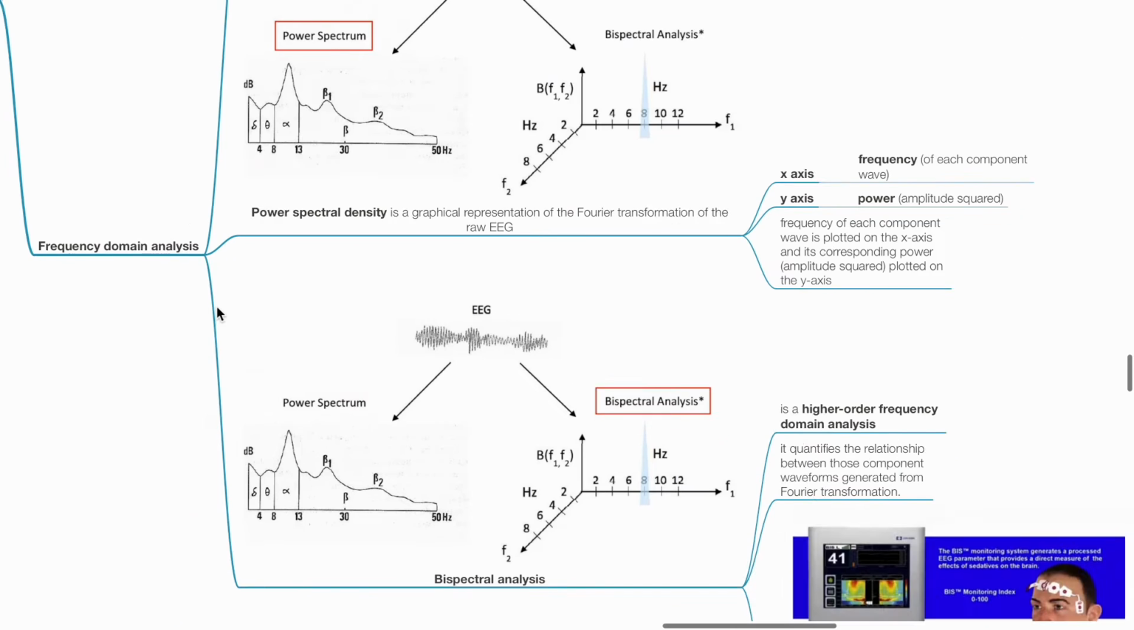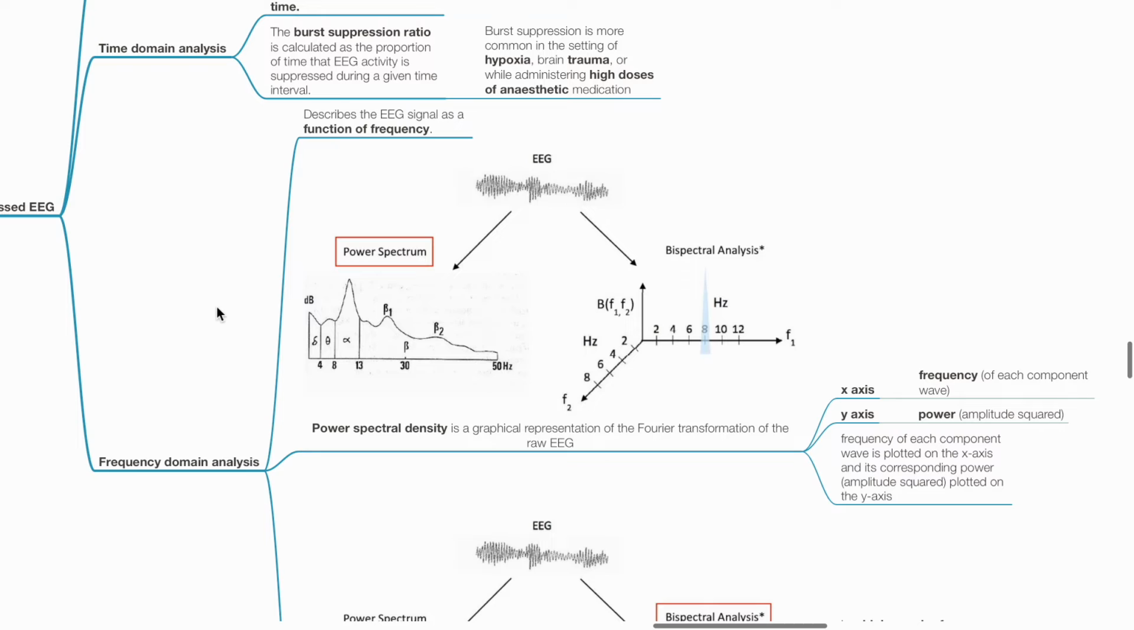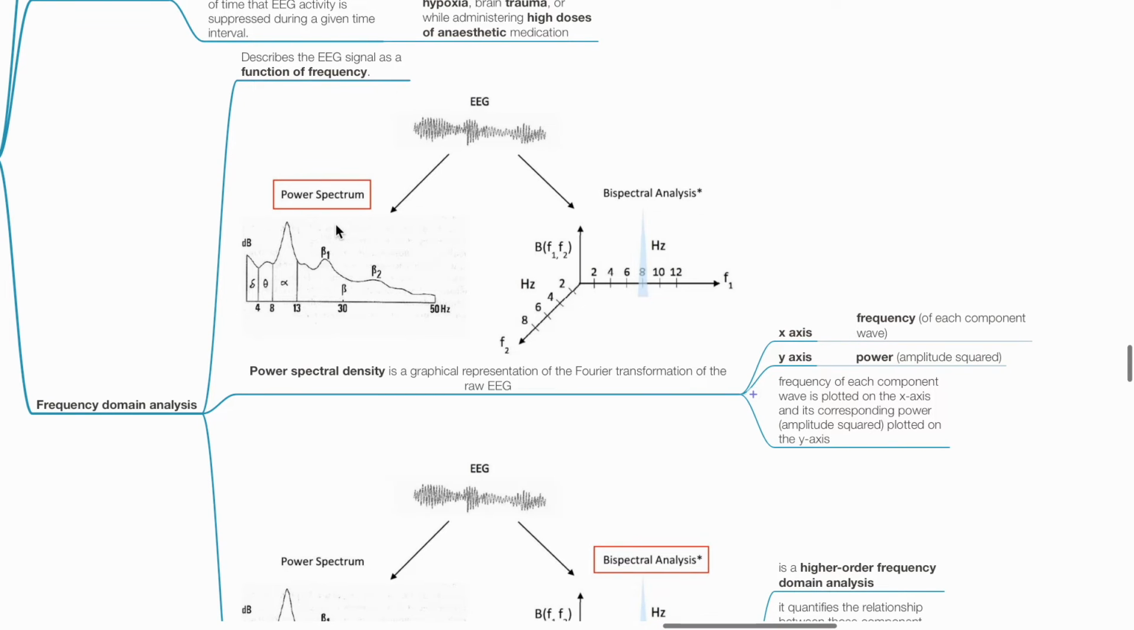Frequency domain analysis describes the EEG signal as a function of frequency. Power spectral density is a graphical representation of the Fourier transformation of raw EEG, with the x-axis being the frequency of each component wave and the y-axis being power, i.e. amplitude squared. Frequency of each component wave is plotted on the x-axis, and its corresponding power plotted on the y-axis.